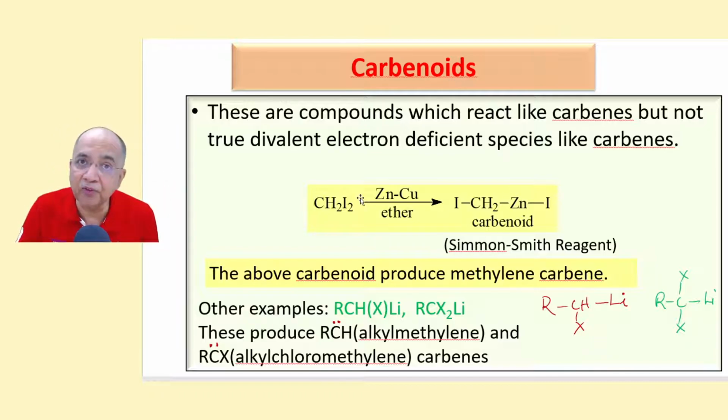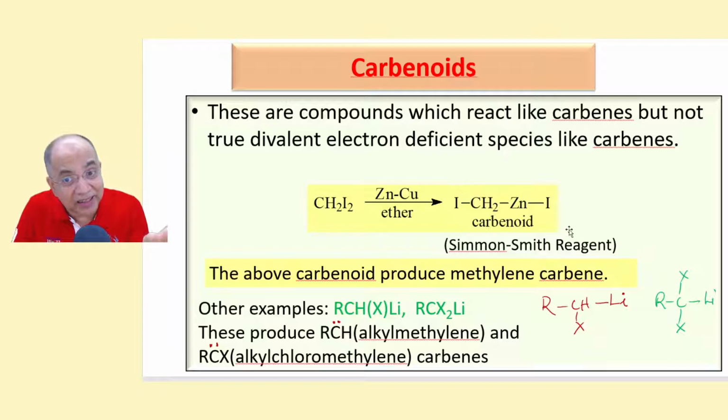You can prepare them. For example, this is methylene iodide or diiodomethane. You treat it with zinc copper couple in ether medium, and you will get a compound. This is called a carbenoid. This is famously called the Simmons-Smith reagent. I is bonded to carbon and I is bonded to zinc. This is iodomethylzinc iodide. This is a stable compound called a carbenoid.